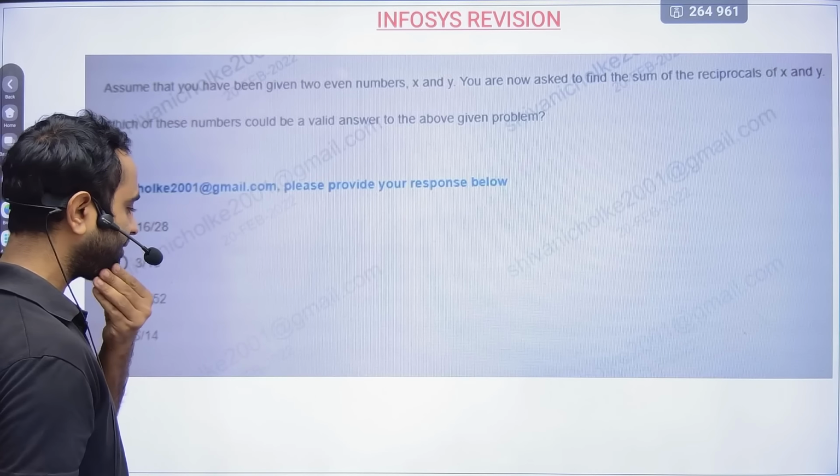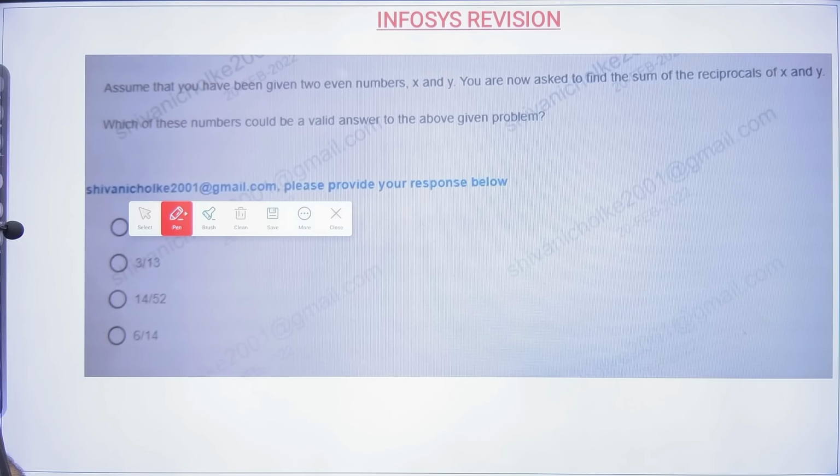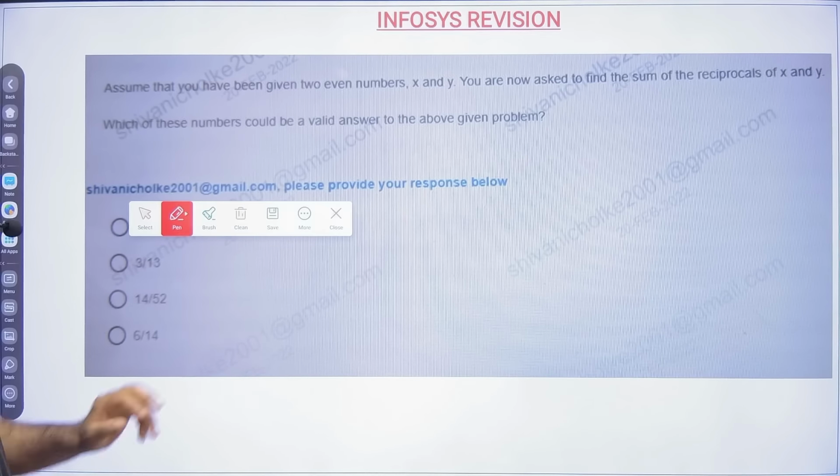Okay, this is a little tricky problem. So here basically we are going with hit and trial only, otherwise we will not be able to solve. So assume that you have been given two numbers x and y. You are asked to find the reciprocals of two even numbers. So this x and y are even numbers. Okay, even numbers.